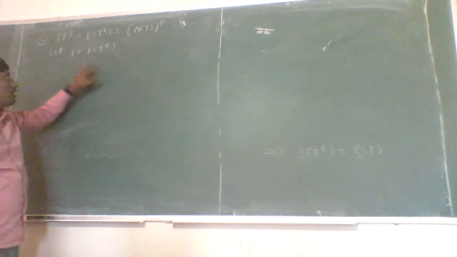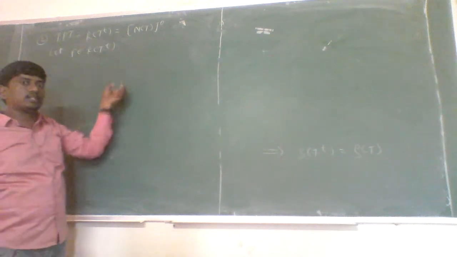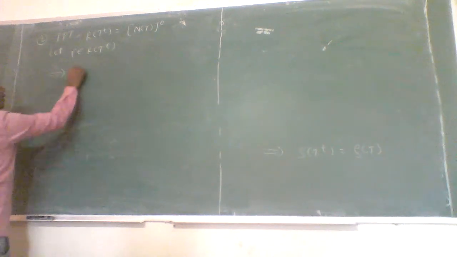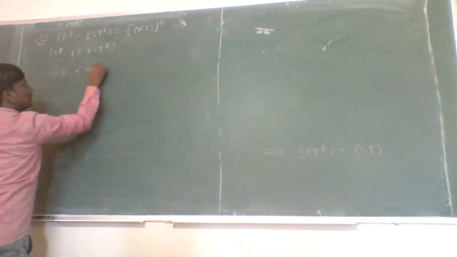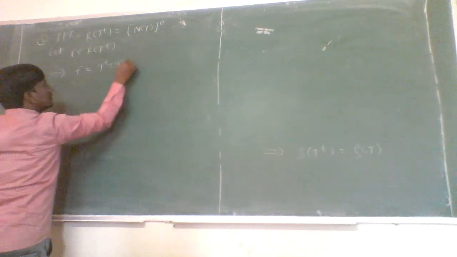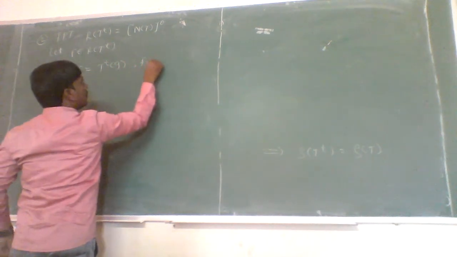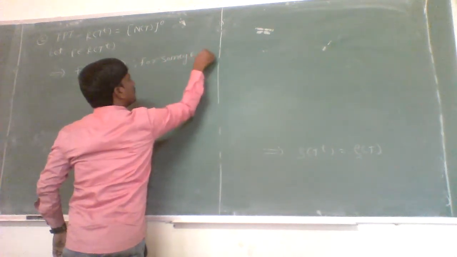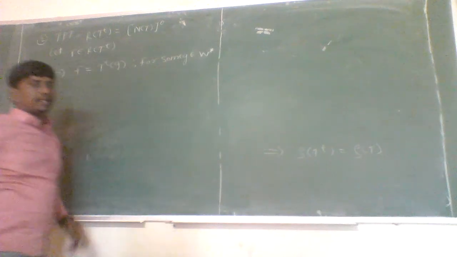It contains all T^t(g) whenever g belongs to W star. As f belongs to the range space of T^t, then f is equal to T^t(g) for some g belonging to W star, since it is from the definition of the range space of T^t.